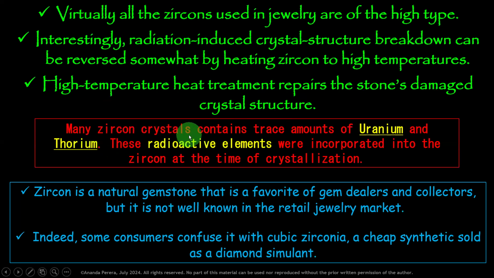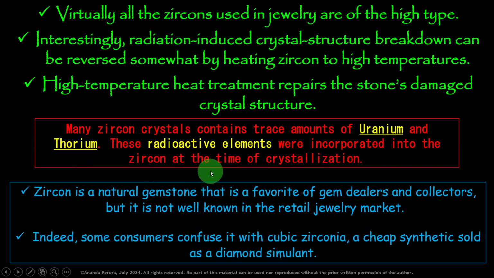Many zircon crystals contain trace amounts of uranium and thorium, which are very risky materials to human health. These radioactive elements were incorporated into the zircon at the time of crystallization.